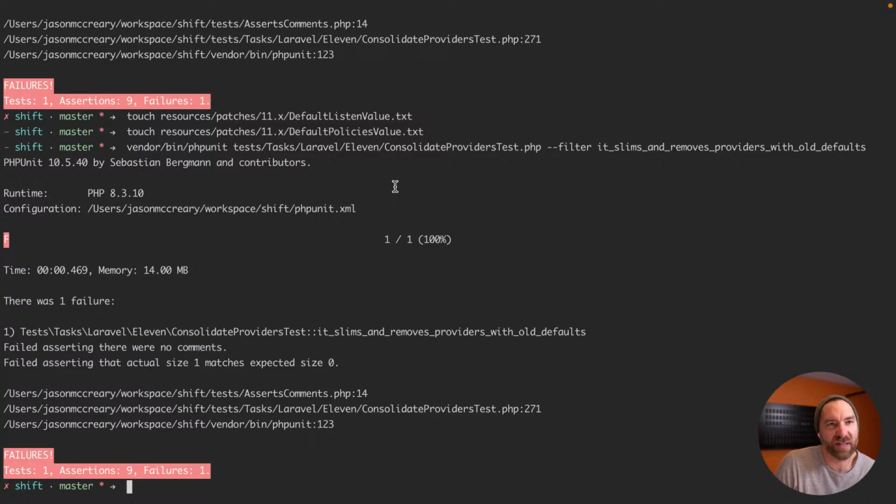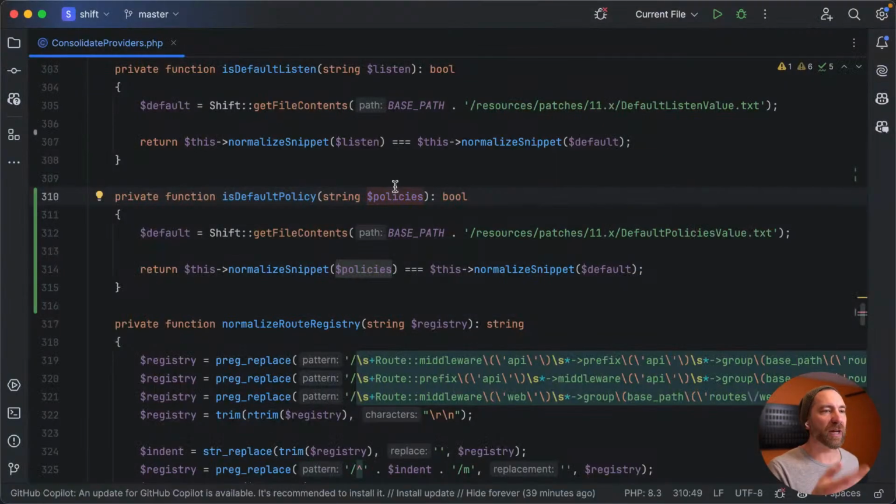There you go. So it's as simple as that, right? See, it's a tiny little change, a lot of setup, but it's a tiny little change. But it's nicer, right? It's not gonna leave me some comment that doesn't make any sense for my app. It's just one less thing I have to check. Shift can do that. We can have a better experience. So why not, right? Might not be for everyone. Again, this is a pretty hybrid old school thing. It probably would have been picked up by earlier shifts. But just in case, why leave the comment? Okay, we can do the same thing to get to 0 comments, and then we'll refine it.